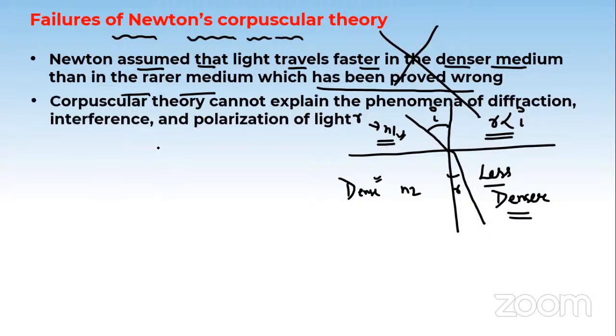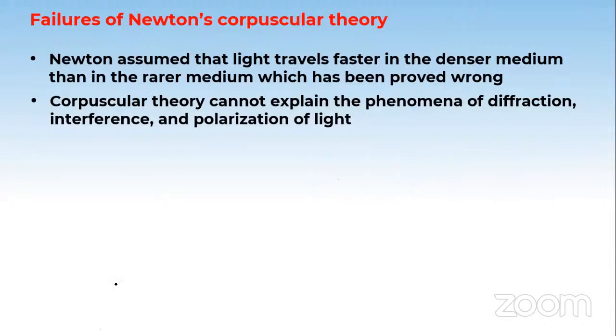Next, Newton said that the corpuscular theory cannot explain the phenomena of diffraction, interference, or polarization, which is again a failure. So these are two big failures of Newton. Please write this in your notes, students. I removed the thing in between, it was creating a problem.